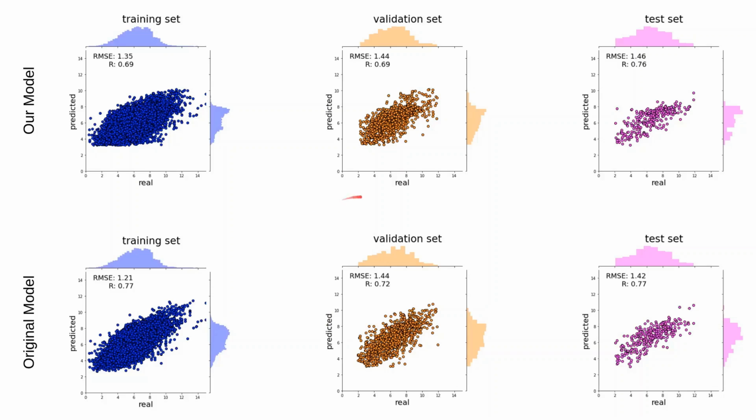On the x-axis, we have the real affinities, and on the y-axis, we have the predicted affinities. This means that we are going to want the regression line created by the points to be pretty much linear. This means that the predictions are fairly accurate. We also put the values for RMSE and R on each graph. You may notice from the numbers here that our model has actually performed slightly worse than the original one, but we'll discuss that in a bit.